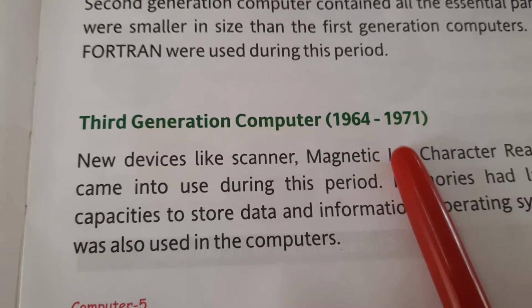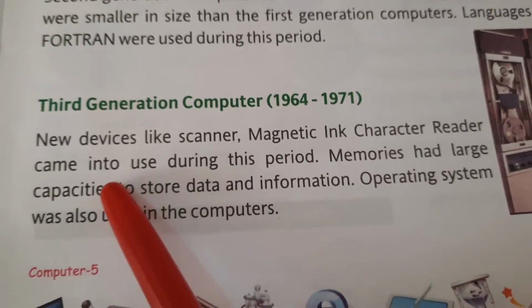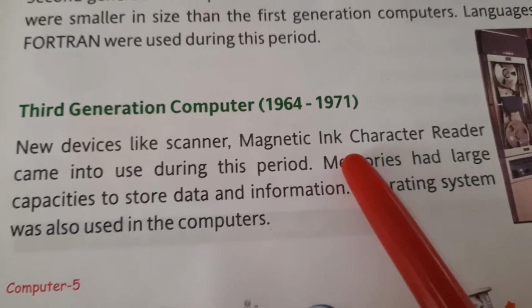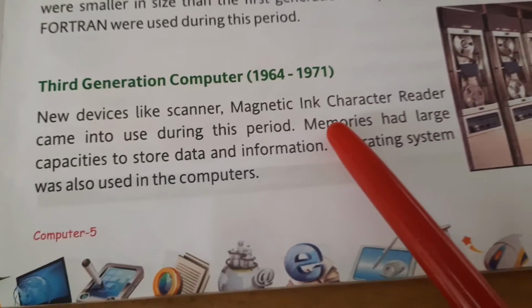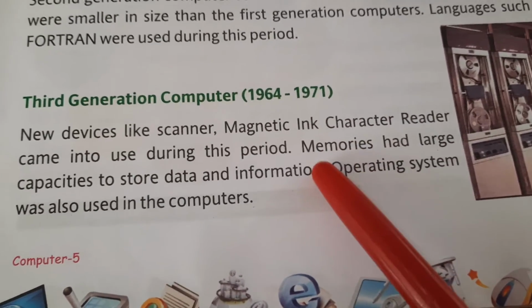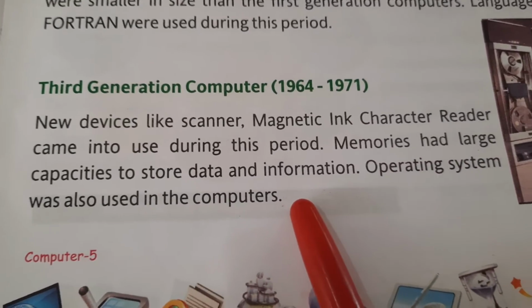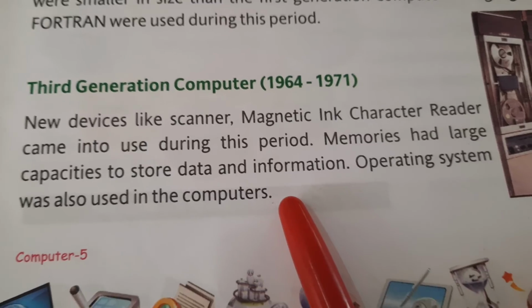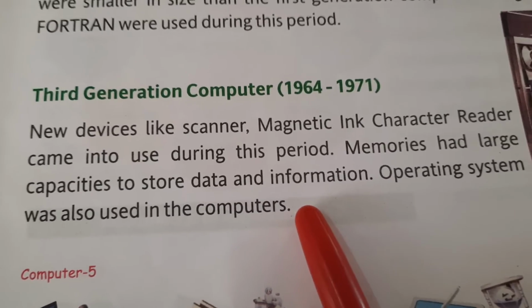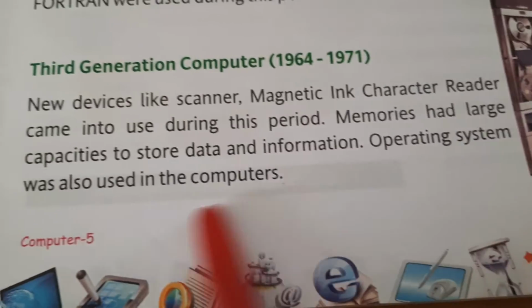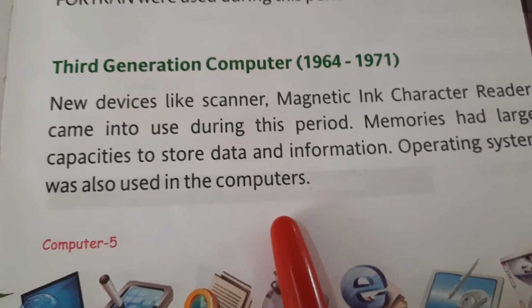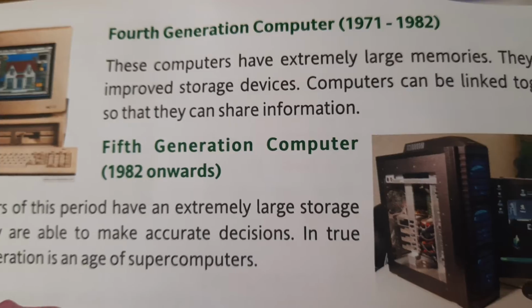So what changed in the third generation computer? New devices like scanner and MICR, that is magnetic ink character reader, were used. Memories had large capacities to store data and information. Means the memory capabilities were enhanced, and operating system was also used in those computers.